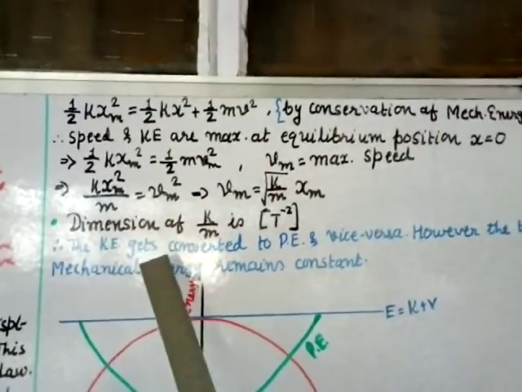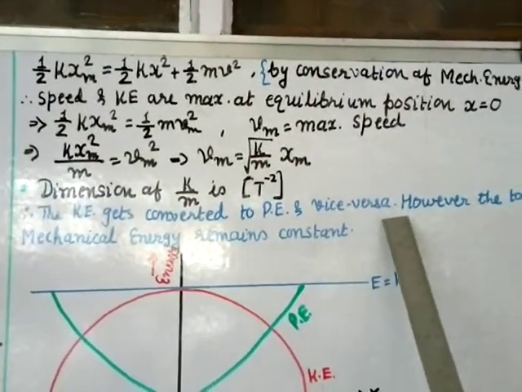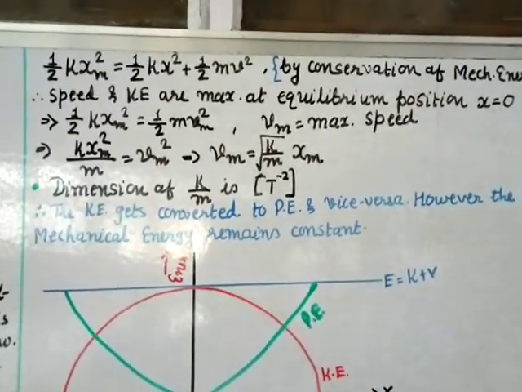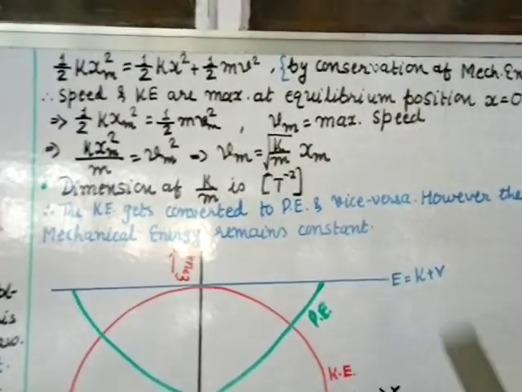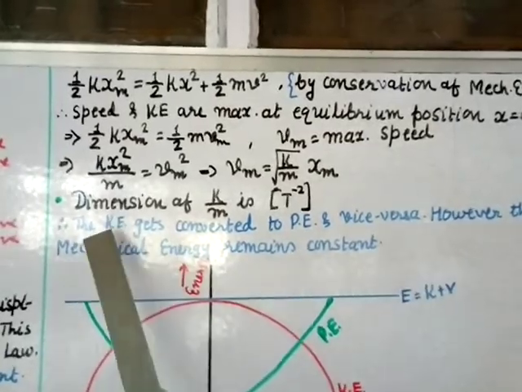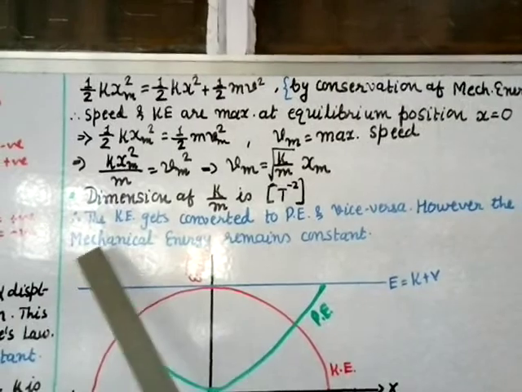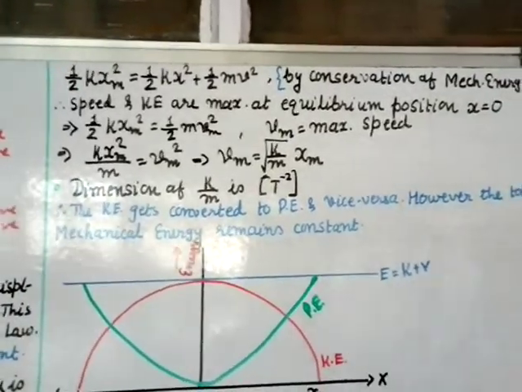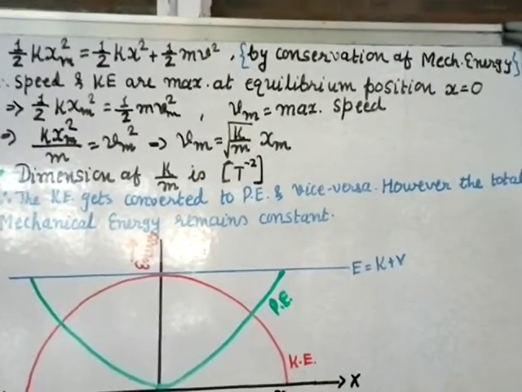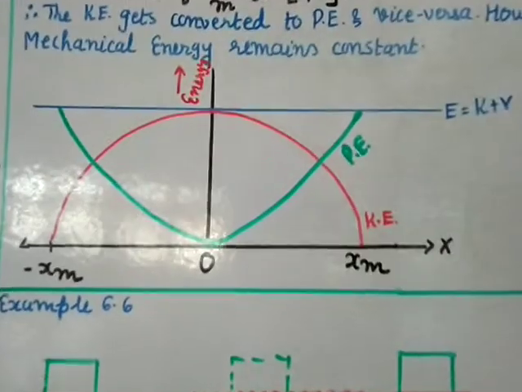Therefore, the kinetic energy gets converted to potential energy and vice versa. That means when the spring is oscillating, kinetic energy is converted into potential energy and potential energy into kinetic energy, right? That is what vice versa means. However, the total mechanical energy remains constant. Though they are converting into each other, the total mechanical energy remains conserved. We have drawn the graph for this.